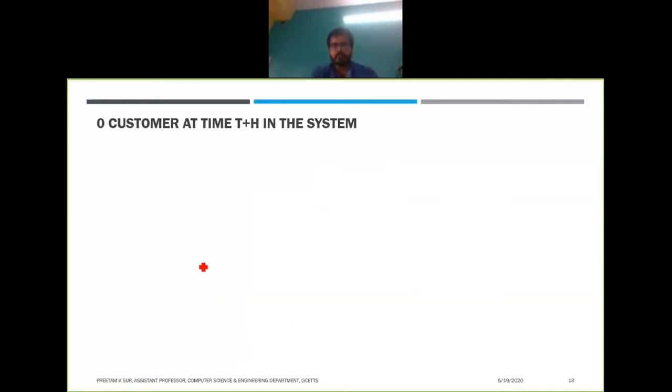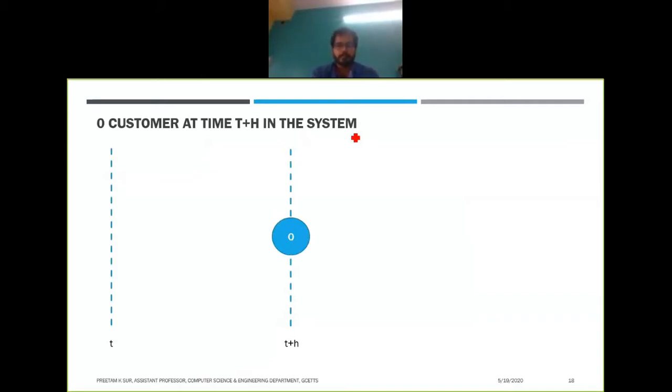Now we will try to find out the probability that there are 0 customers in the system at time t plus h. We first derived the probability that there are n customers in the system in steady state. Now we are trying to find the probability that there are zero customers. Again we'll have these two timelines and we'll analyze when we can have zero customers in this system at time t plus h.